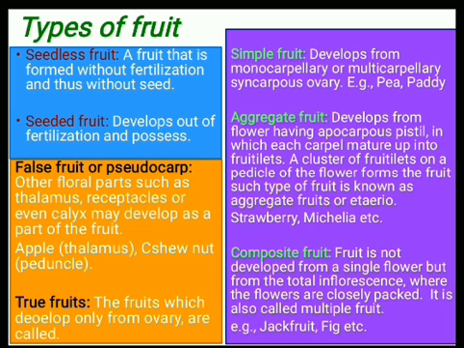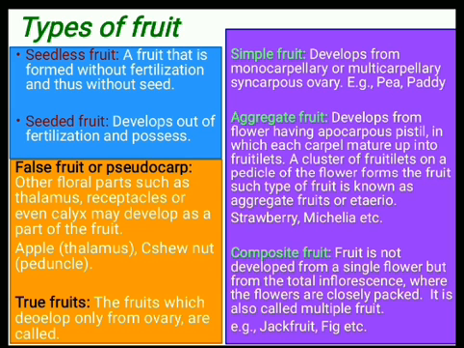That is a part of the flower, an important part, that is the ovary. When the ovary is converted into fruit, it is called the true fruit. Except the ovary, when other floral parts such as thalamus, receptacle or even calyx may develop as part of the fruit, such type of fruit is called the false fruit. For example, apple, cashew nut, etc.